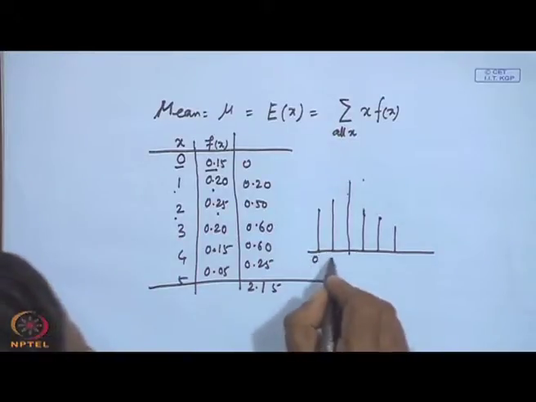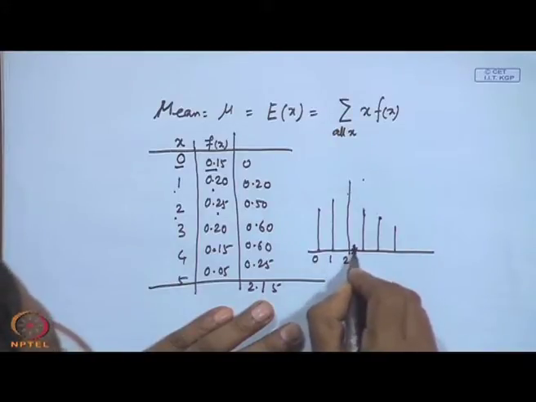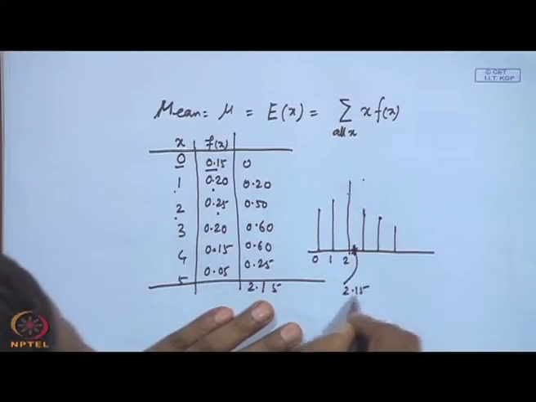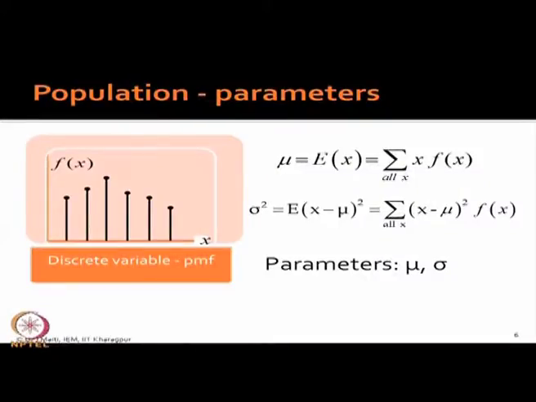So, this is 0, 1, 2, somewhere here your value is 2.15. This is what is expectation, but there is another measure here.